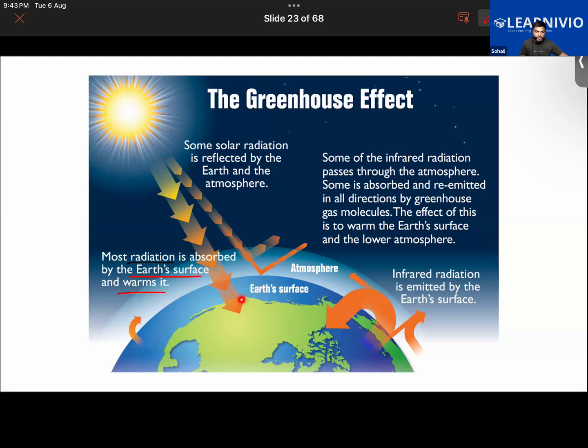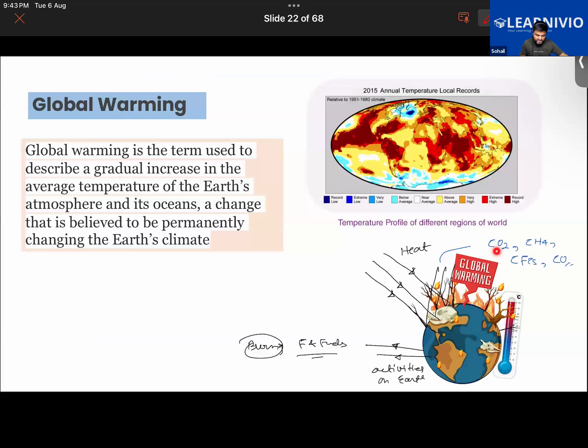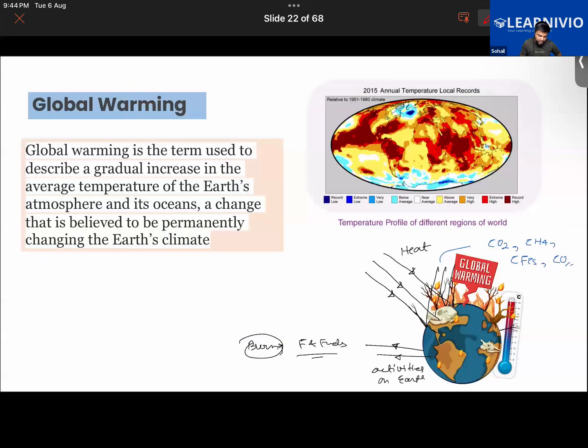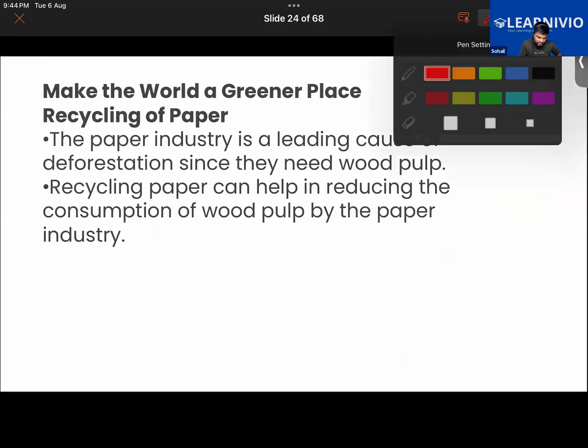But surfaces of the earth like land and water bodies also reflect some solar radiation back into the atmosphere. In the atmosphere, as I told you, there are gases like carbon dioxide, methane, chlorofluorocarbon and carbon monoxide. The heat present in this reflected radiation will be absorbed by the greenhouse gases. It will warm up the atmosphere and the surface of the earth, and hence lead to global warming. So that is one problem.